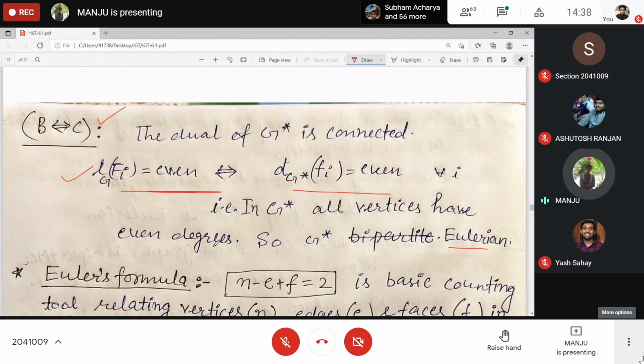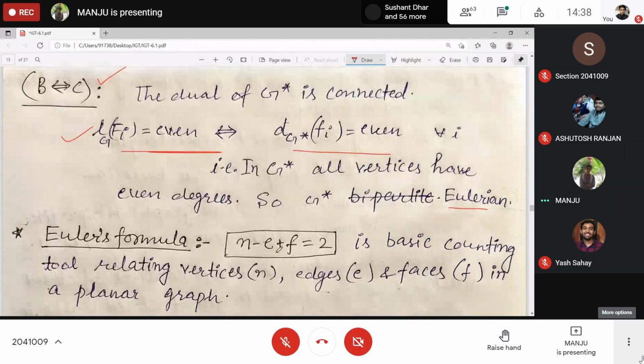Next we have Euler's formula. This you have done in your 9th class. N represents the number of vertices. E represents the number of edges, which you can also represent by M. F represents the number of faces in a plane graph. Every planar graph can be drawn as a plane graph, and a plane graph divides the plane into some regions.